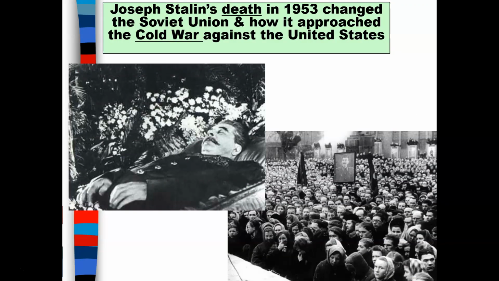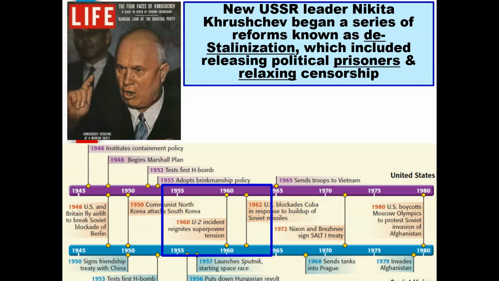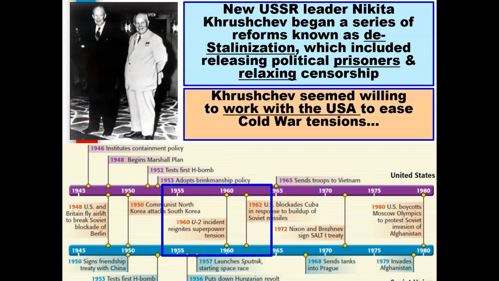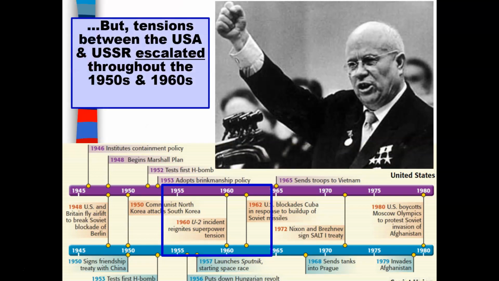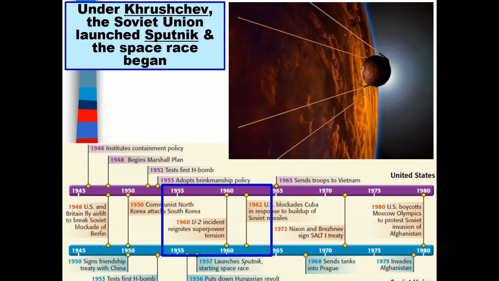Joseph Stalin's death in 1953 changed the Soviet Union and how it approached the Cold War against the United States. New Soviet leader Nikita Khrushchev began a series of reforms known as de-Stalinization, which included releasing political prisoners and also relaxing censorship. Khrushchev initially seemed willing to work with the United States to ease Cold War tensions, but tensions between the United States and the Soviet Union actually escalated throughout the 1950s and also the 1960s.